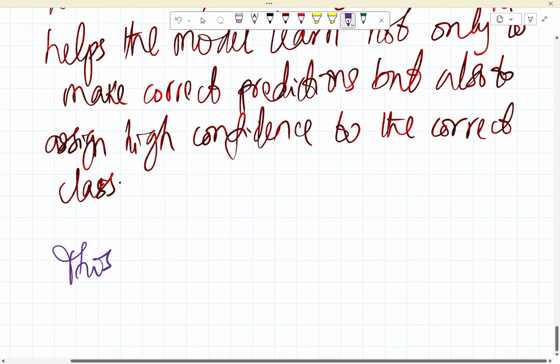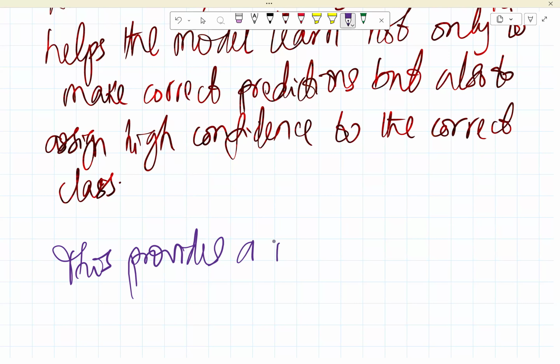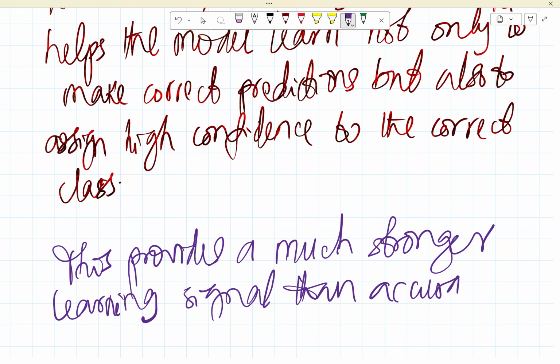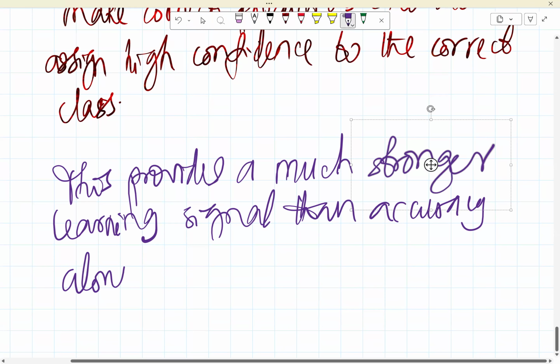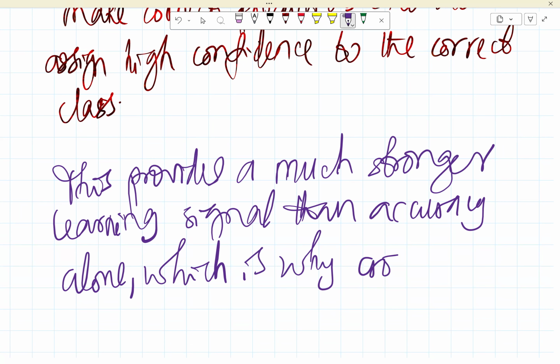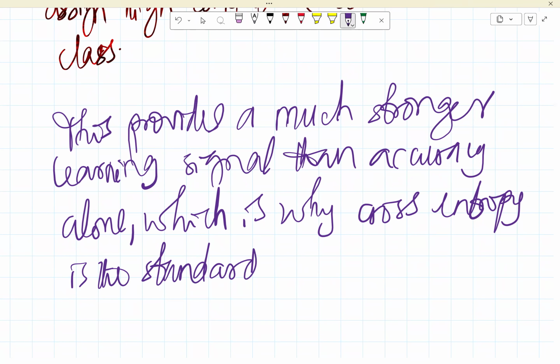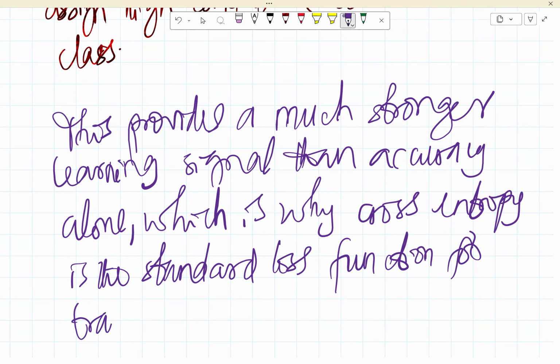So this provides a much stronger learning signal than accuracy alone, which is why cross entropy is the standard loss function for training modern neural networks.